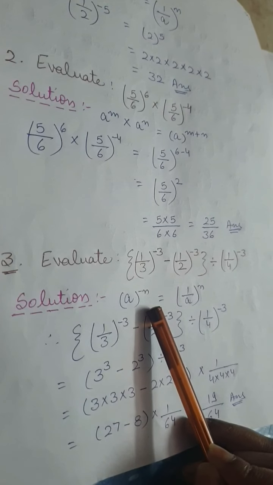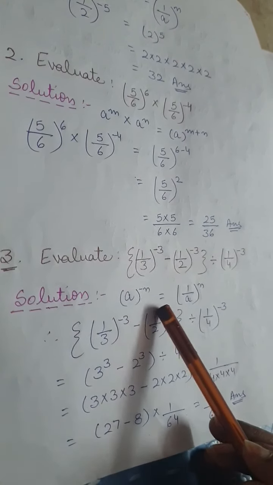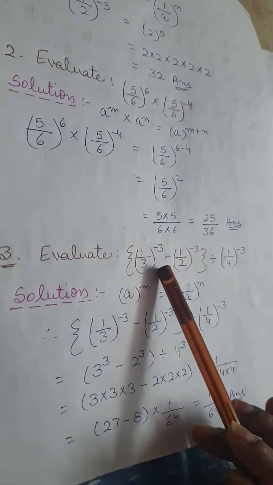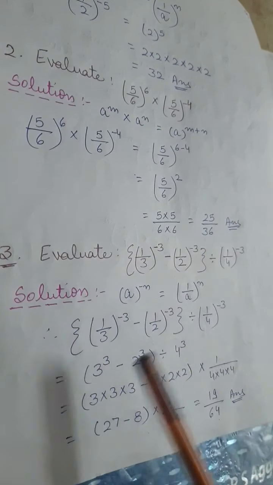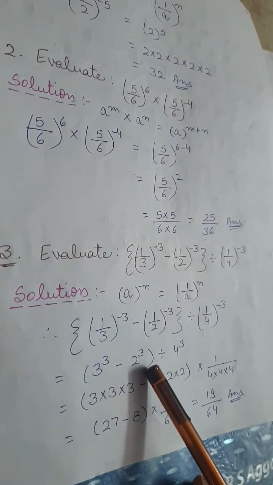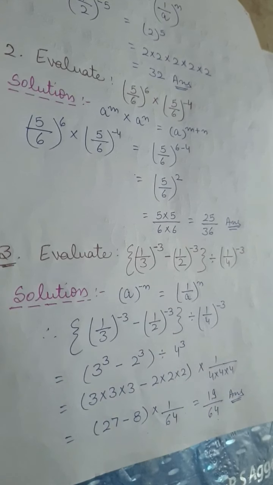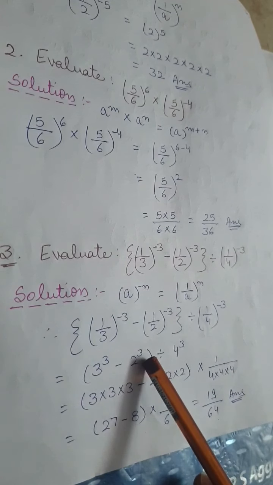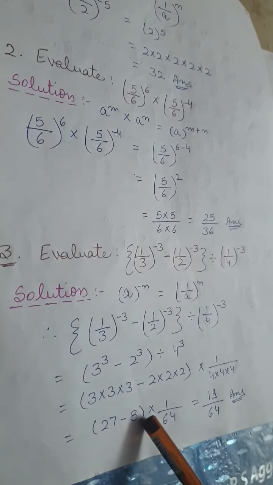By applying this property. According to this property, to make an exponent positive, we have to take the reciprocal. So here we are taking reciprocal of 1 upon 3, 1 upon 2 and 1 upon 4. What we get? 3, 2 and 4. And their exponents become positive. Fine. Now find the value of 3 to the power 3 and 2 to the power 3. Then what we get? 27 minus 8.